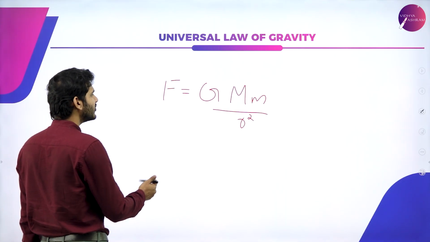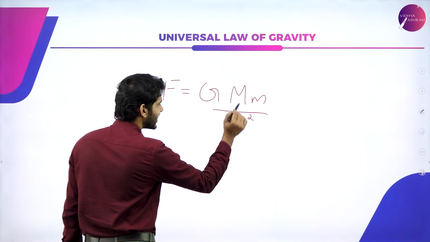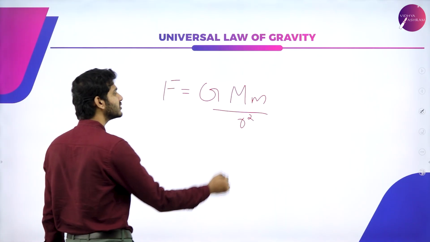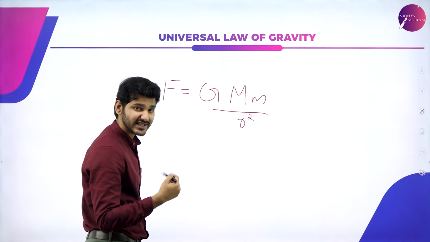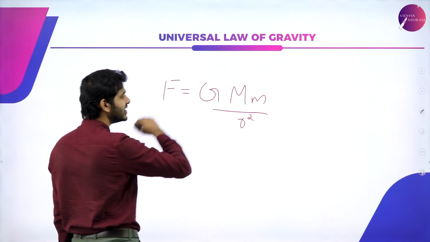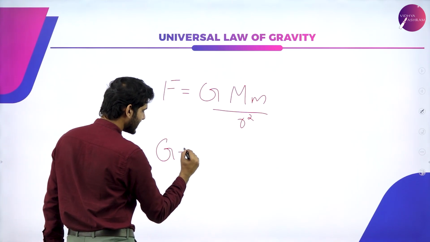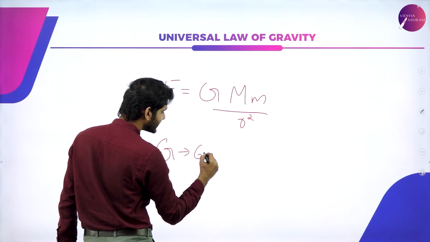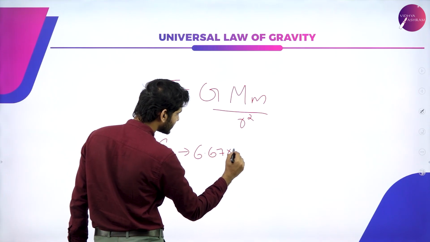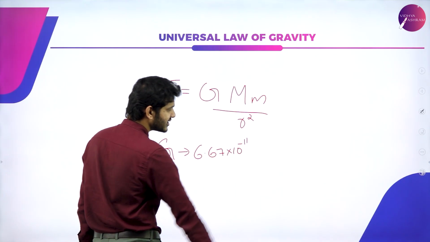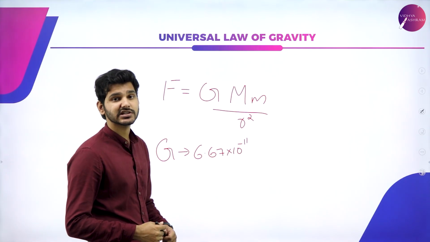Again, so we know the mass of the planet. We can measure the distance between two particles. We can measure the mass of the second body. But what is G? G is the gravitational constant and it has a value of 6.67 into 10 raised to minus 11. That is the value of the gravitational constant.